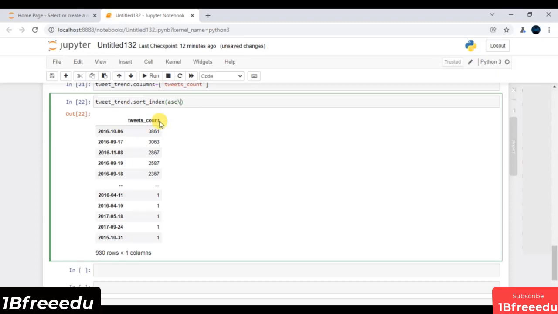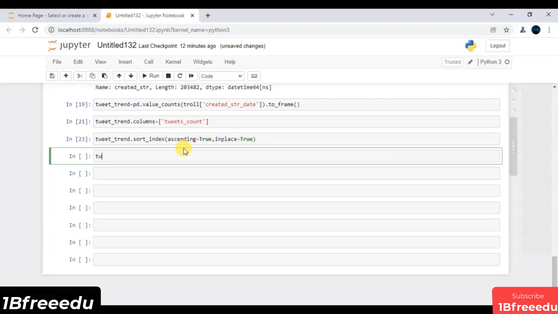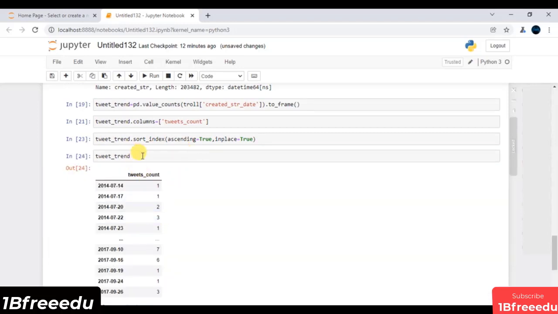Now I will say ascending equals true. Then I'm going to say inplace equals also true. Then I will execute this line of code, and I'm going to say tweet_trend. Let me execute, and this is what we are getting.